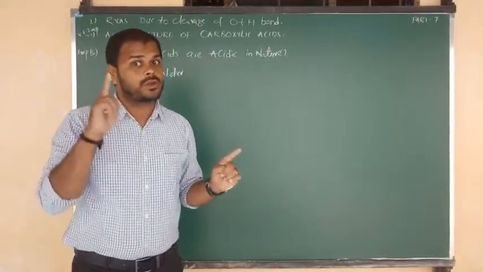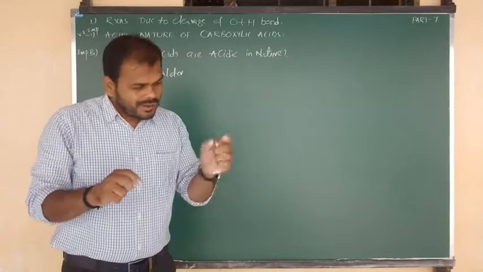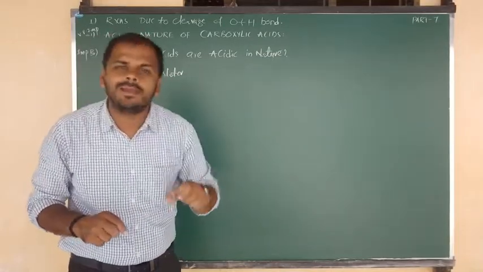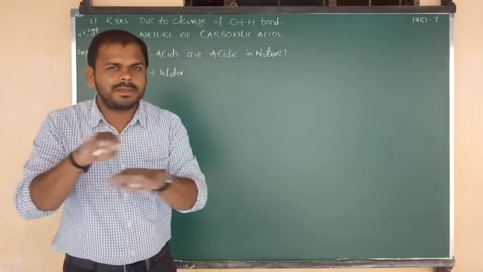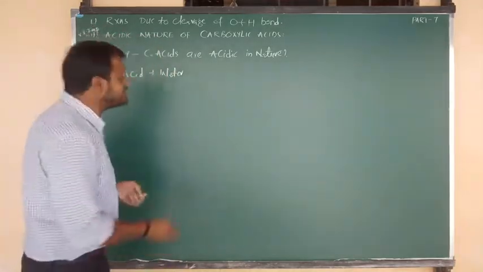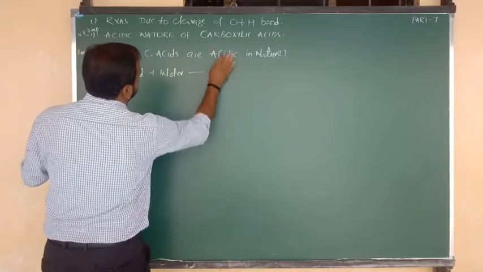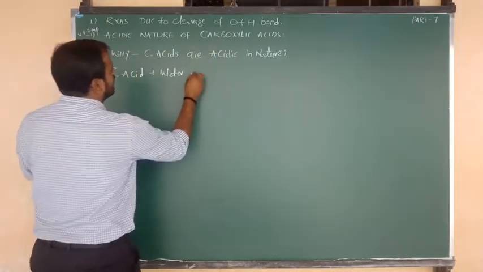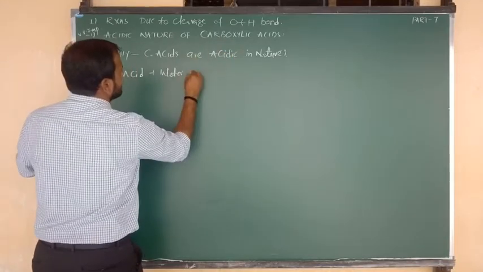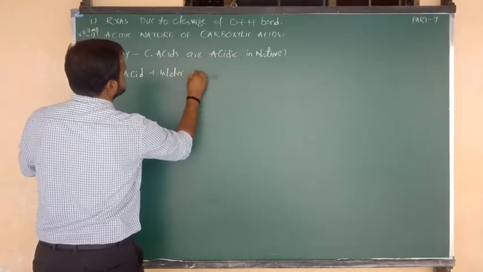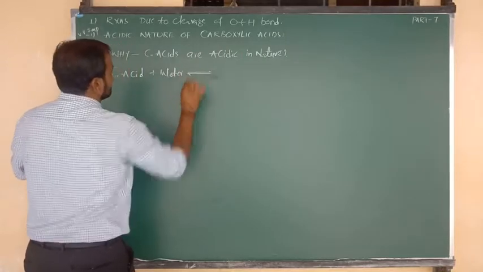And try to remember one more point. When carboxylic acid is soluble in water, the reactants and products will be in equilibrium. That means we have to say that the reaction is a reversible reaction.